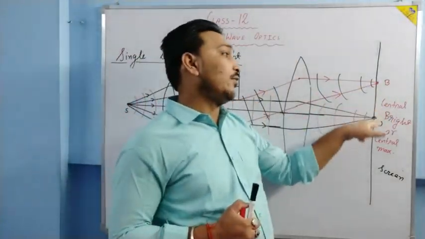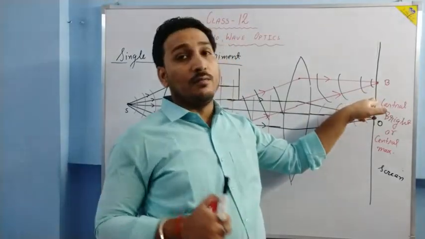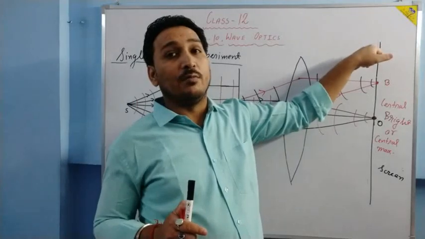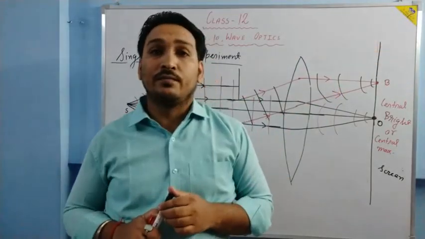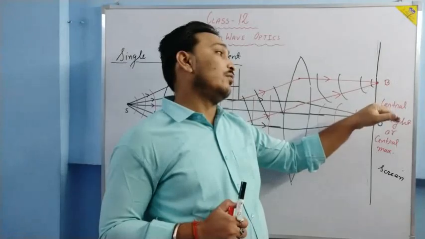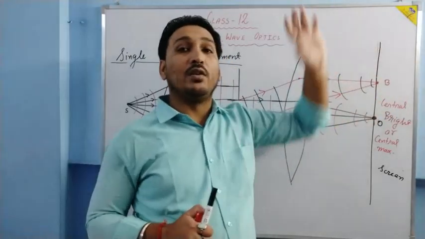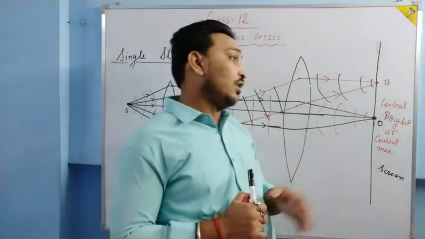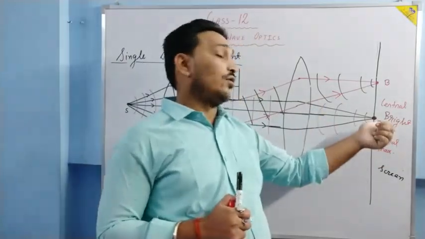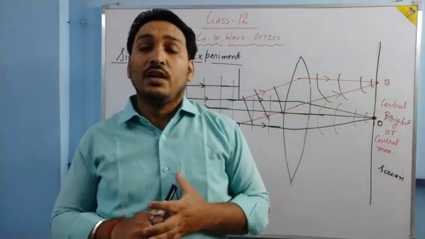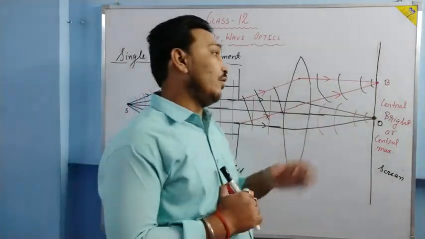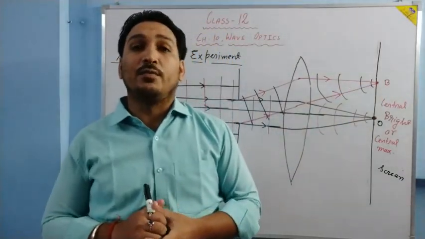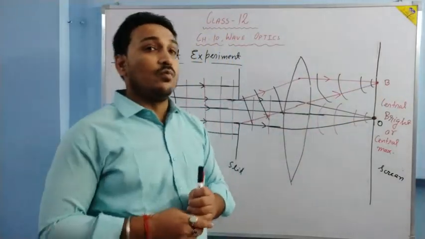The first maximum from the center will be called first secondary maximum, then second secondary maximum, then third secondary maximum. In this way it goes. Similarly, minimum after the central maximum: first minima, second minima, third minima. Is it clear? Now we are going to understand the position. At the center it will be central maximum. Now we have to understand where the minima and maxima are formed. So let us go with that.